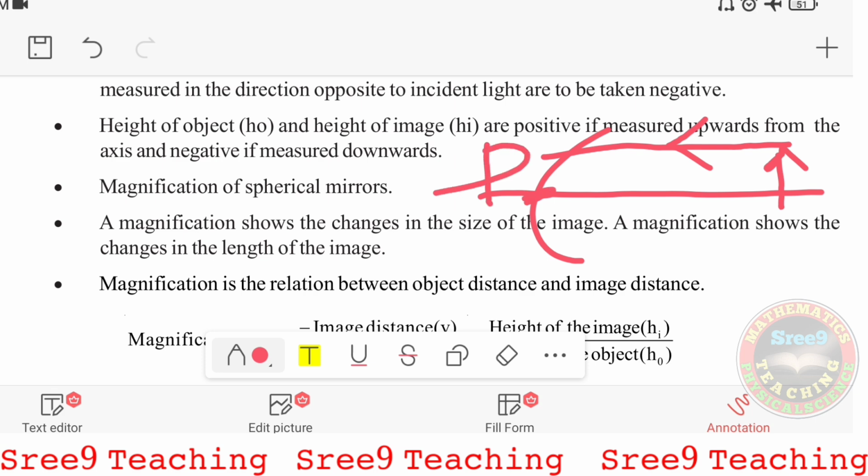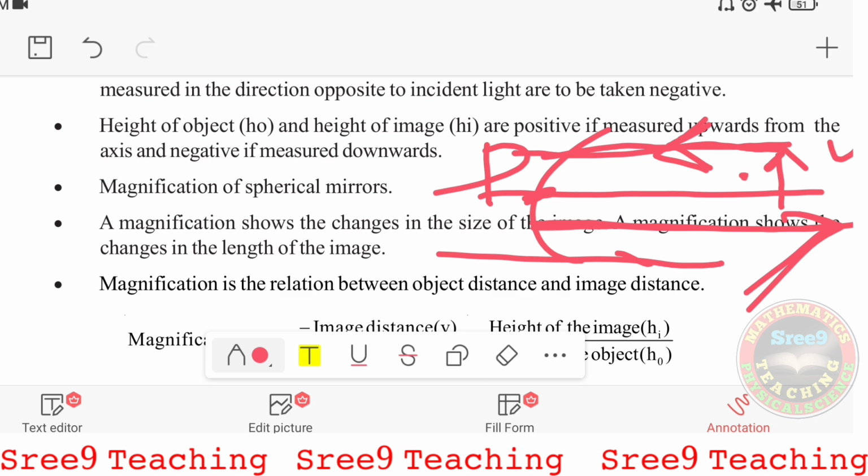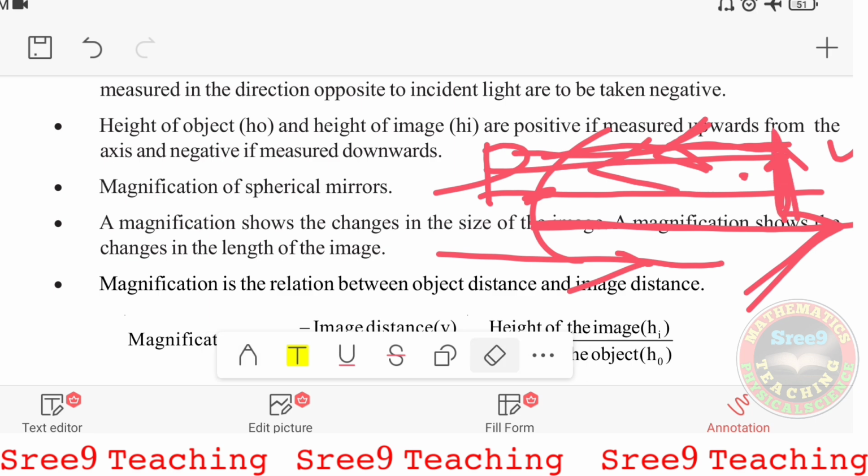Now here we have to measure the distances from the pole to these directions. Incident light is coming in this direction, from the left side, and we are measuring towards the right side. Then the distance of the object, u, is taken as negative. This is the direction we measure, towards the right. If the light is coming towards the left, then the distance from the object is taken as negative.